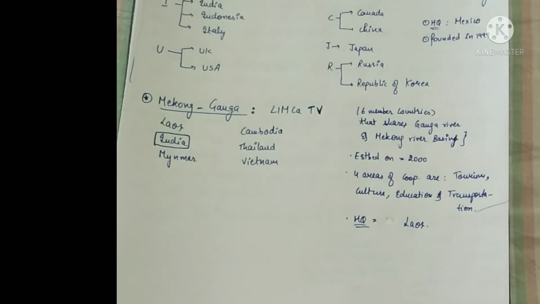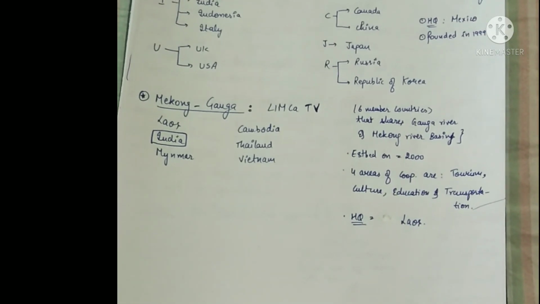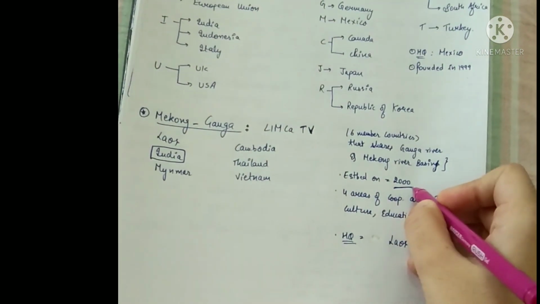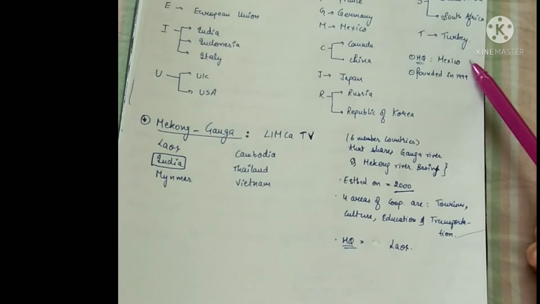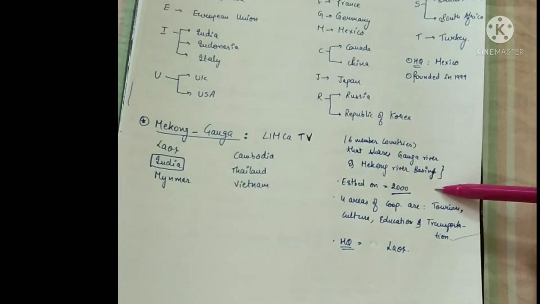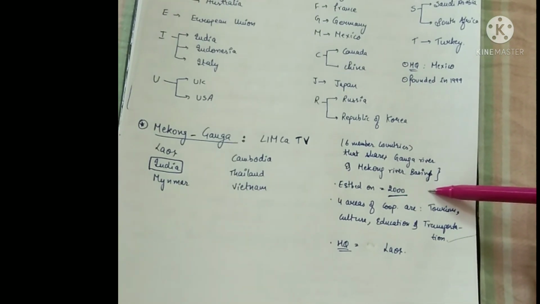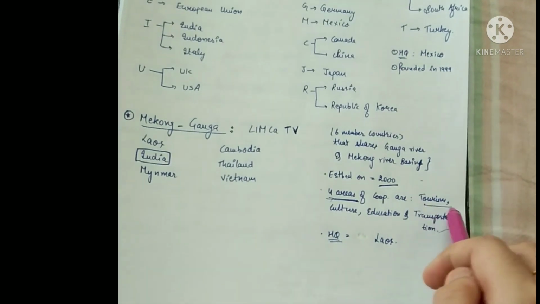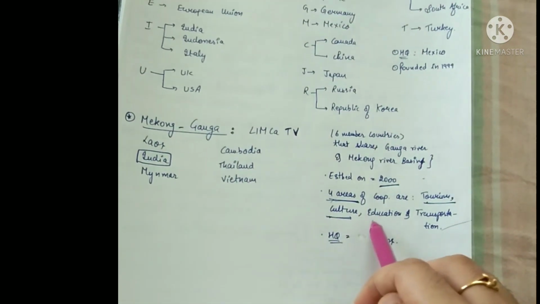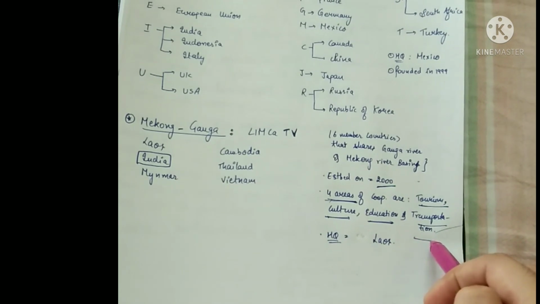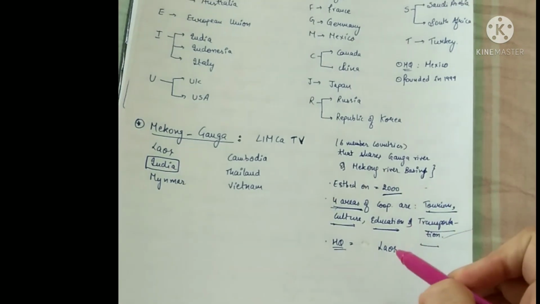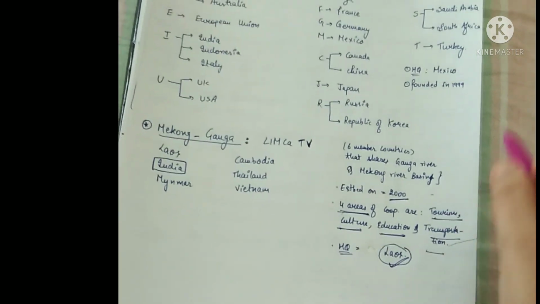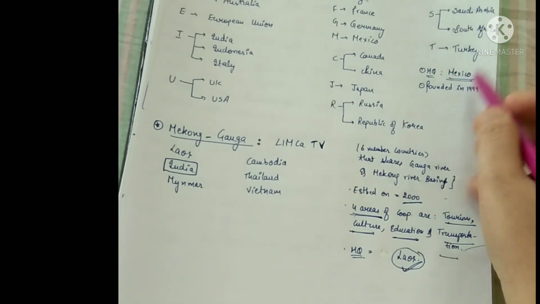It is a 6-member country group that shares the Ganga River and Mekong River Basin, and it was established in 2000, right? And this organization was basically set up to coordinate in 4 areas. What are those 4 areas? Tourism, culture, education, and transportation. Okay, and its headquarters are in Laos. Please remember its headquarters are in Laos.